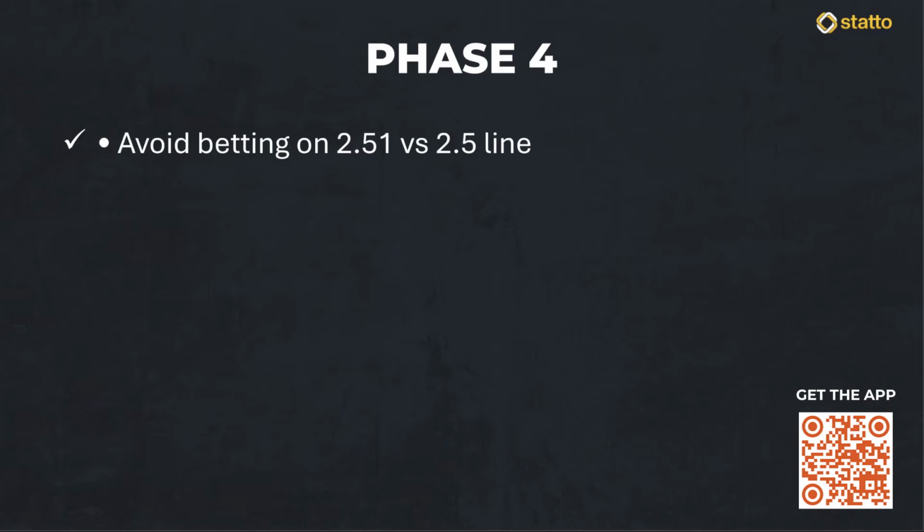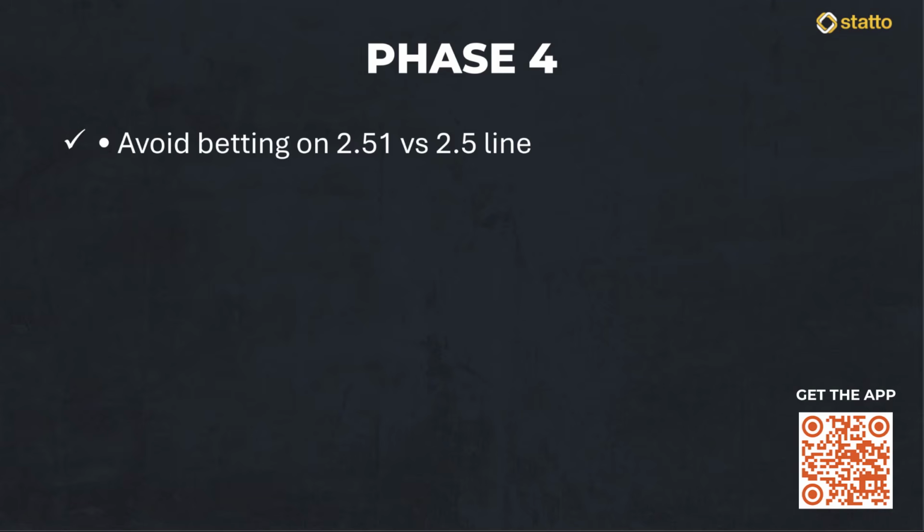What most learners do wrong is they see a projection of 2.51 and they immediately place a bet on over 2.5, but that provides zero margin for error. We want to see a clear buffer between our projection and the market line. How we approach this correctly is by setting strict rules.